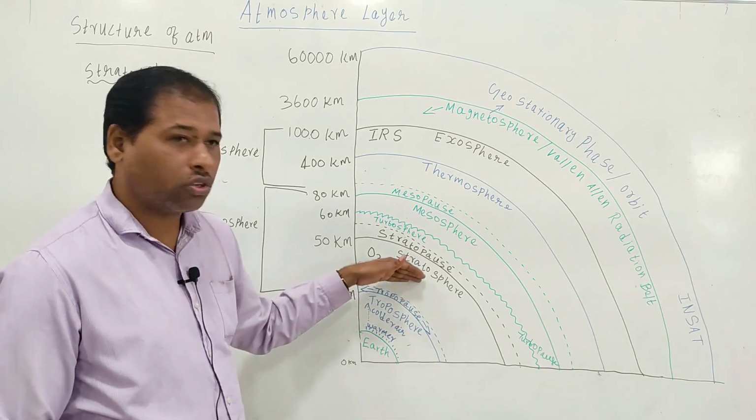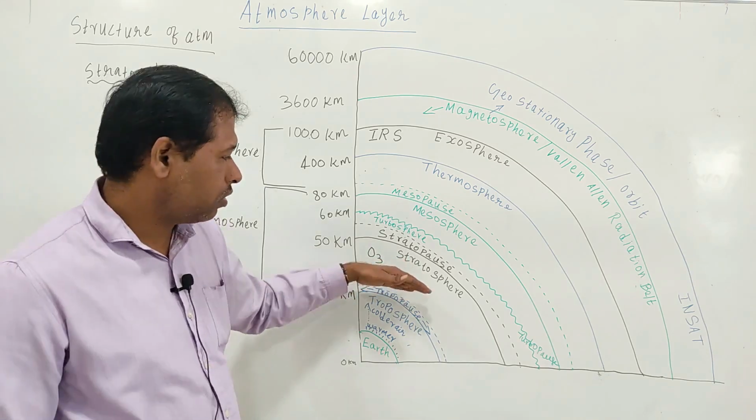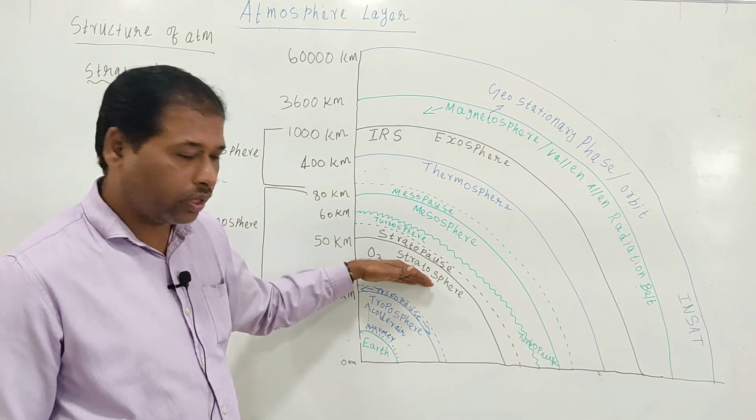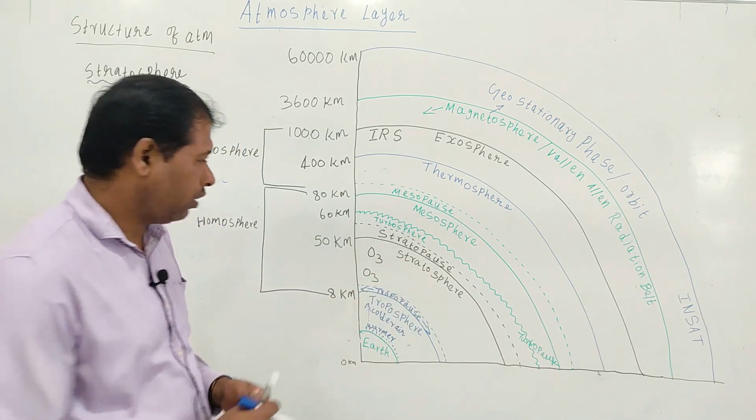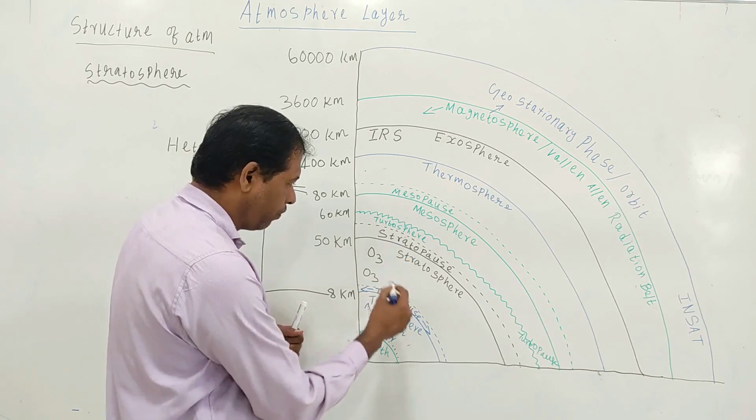So the second layer is called stratosphere. The stratosphere is located just above the troposphere, and it extends up to 50 kilometers.